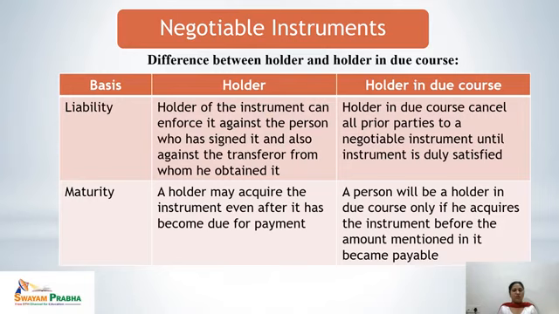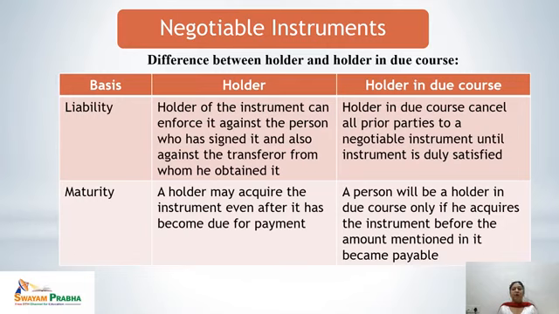Once it is matured and paid, all the parties are discharged from the process. Next point of difference is the maturity. A holder may acquire the instrument even after it has become due for payment. But a person will be a holder in due course only if he acquires the instrument before the amount mentioned in it becomes payable. That means a person will remain holder in due course until the mentioned amount becomes payable.